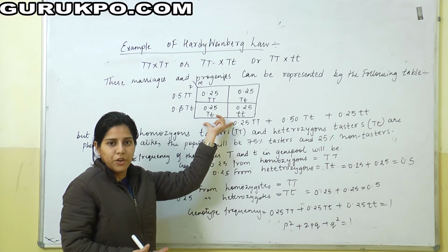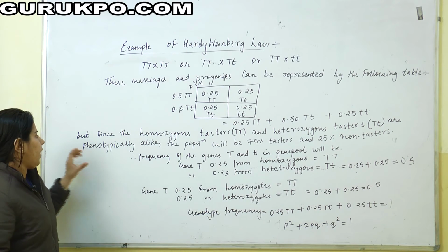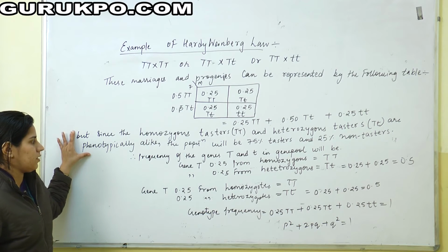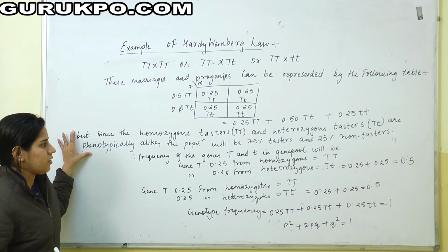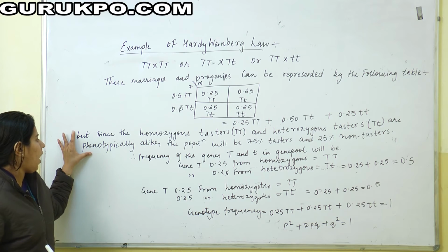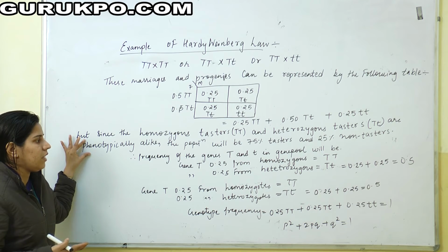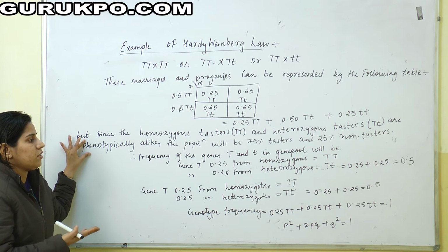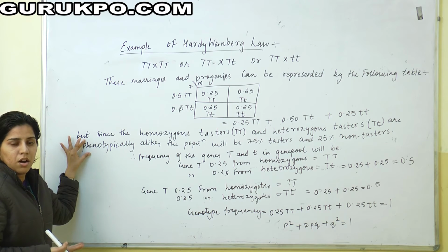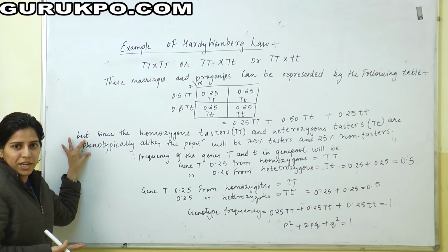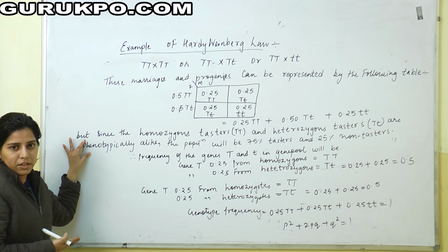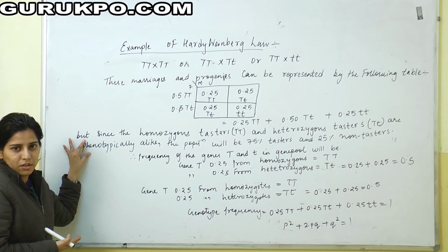This is the first generation genotype. And then, since the homozygous tasters and heterozygous tasters, that is TT and Tt, are phenotypically alike, in this situation there are 75% tasters and 25% non-tasters. Furthermore, the homozygous tasters, that is capital T, and the non-tasters, that is small t, pair alike: capital T with capital T and small t with small t.